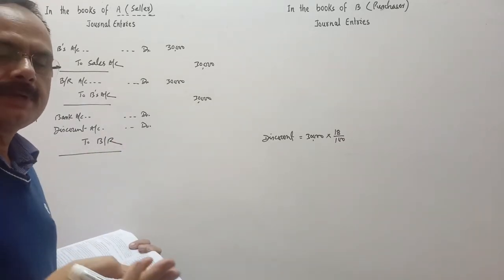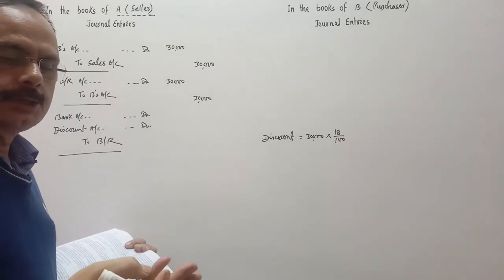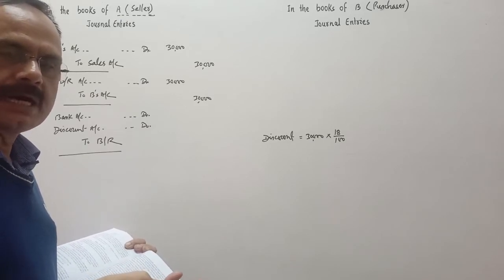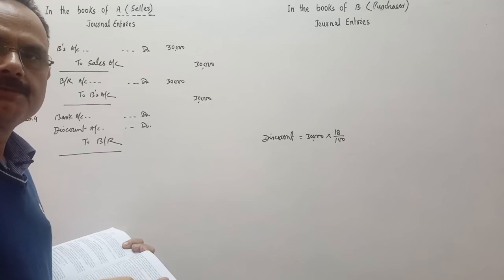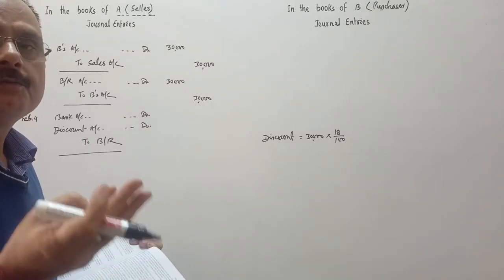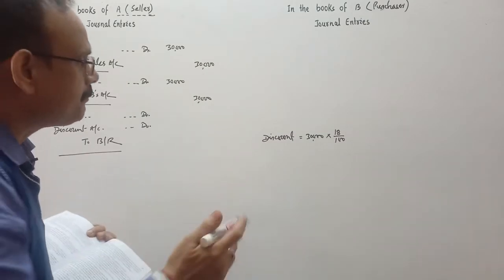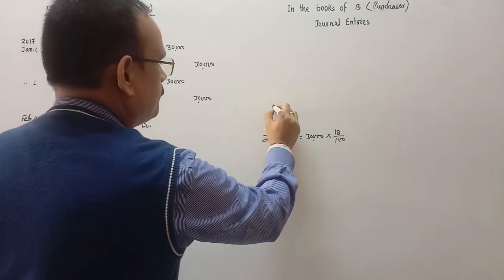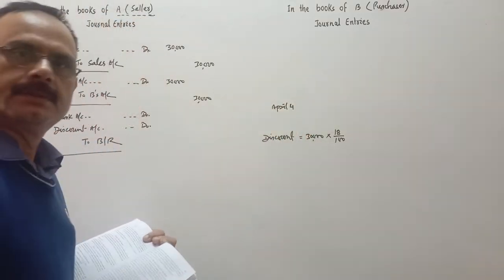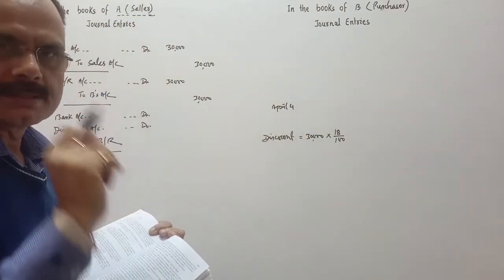January to February 1st, February to March 1st, March to April 1st, plus 3 days of grace, April 4. So April 4 is the due date, because the bill is of 3 months.